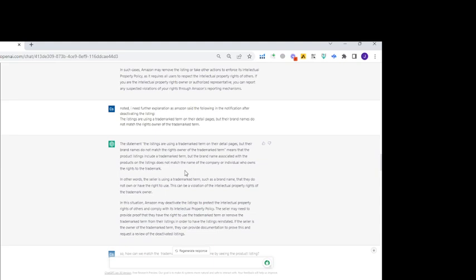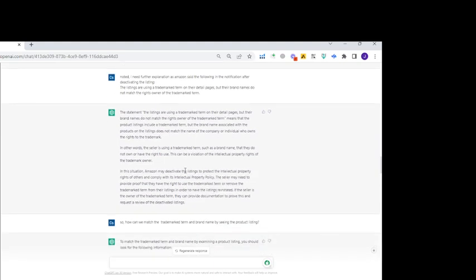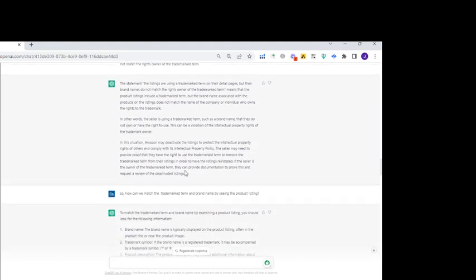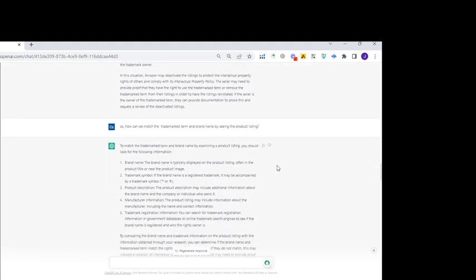However, I am just getting this explanation, but what I mean after it is that I ask how practically I can imagine that trademark term and the brand name by seeing the product listing. So here we go. Further explanation in checklist form. I got it.